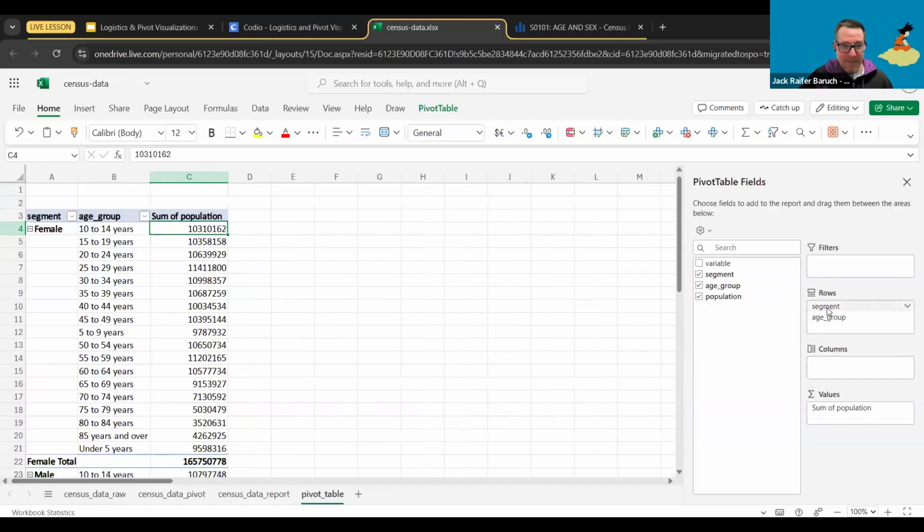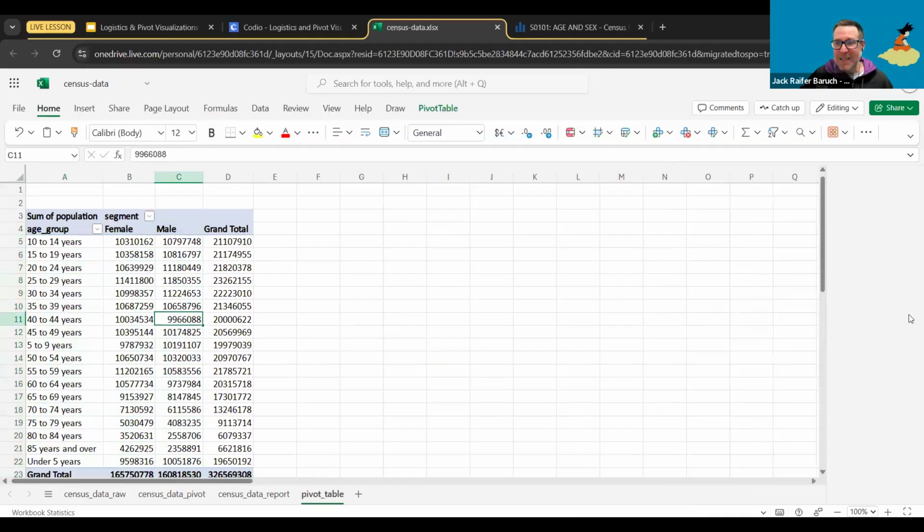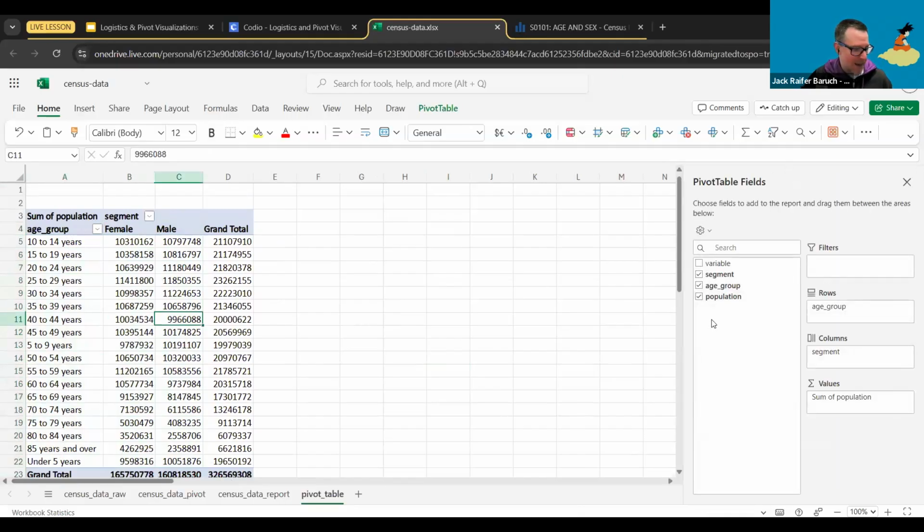Let me do one more thing. I'm going to take the segment and I'm going to drop it over to the column section. So now I have a different view. I have the segment up here, I have male and female, and I have the age group. So now I have the age group as my first column. Then I can see all of the numbers for females and all of the numbers for males. So as you can see, depending on how you organize things over here, that's how they look. That's the table that you're going to get. And now this is a lot easier to read than the mess we had before. It's still not perfect, but it's still a lot easier.